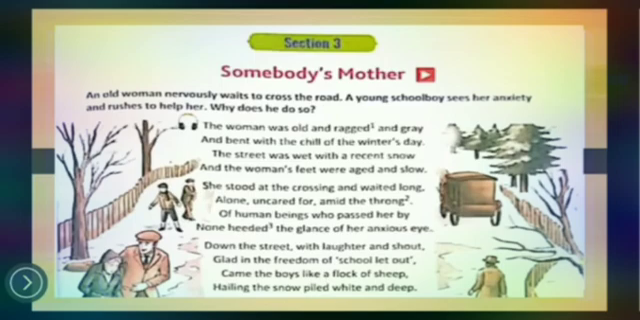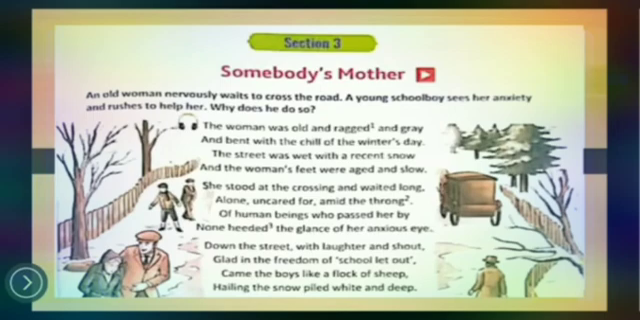So the first lines themselves tell us that this is a poem in which the poetess is talking about a woman who is very old and ragged. Ragged means something that is worn out. So it is mainly about her appearance and her clothes. And grey and bent with chill of winter's day. As I already told you, we have to see all this from the American perspective.